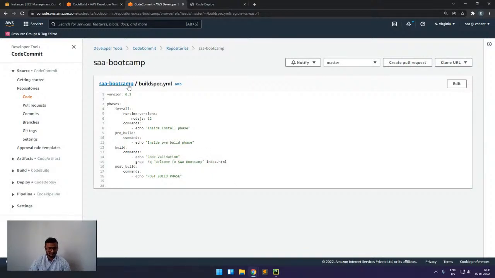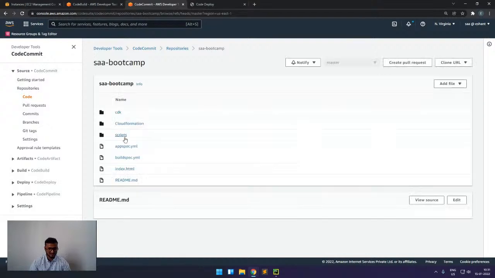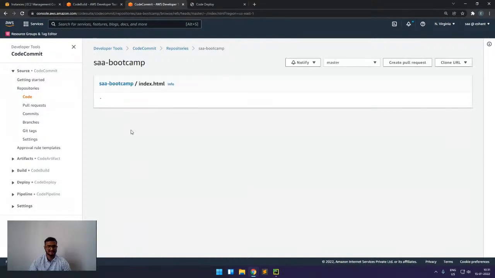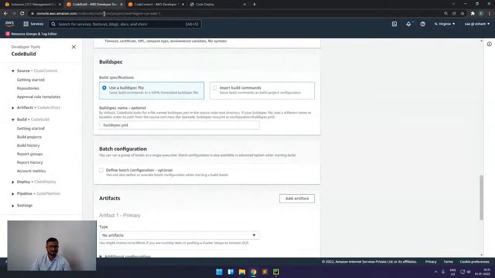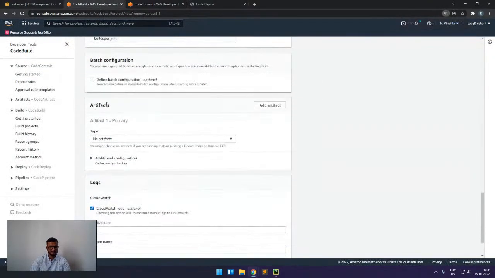So now we will go to the index.html. Here we can see we have one index.html. In the body part, we have this welcome to SAA Bootcamp. So when it searches for the string in this file, it will find it and it will succeed.